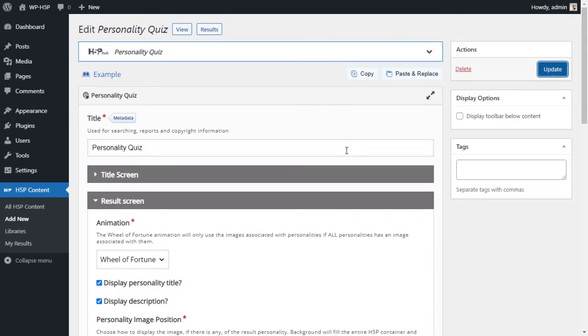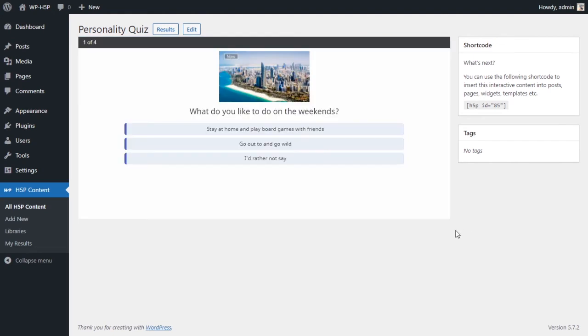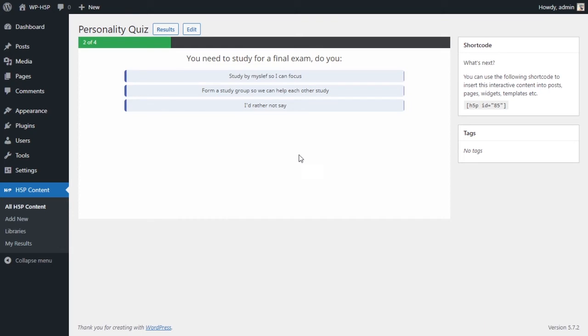We've changed maybe 2 or 3 things. So we still have this, and we have our first question, and let's say the first question, we like to stay at home, play board games with friends. No, actually let's go out and go wild. The second question, you need to study for a final exam. What do? Study with a group of friends. So now we have 2 answers that make us outgoing.